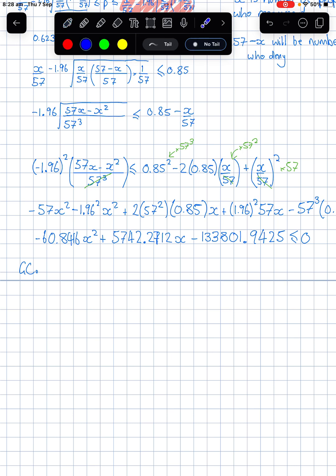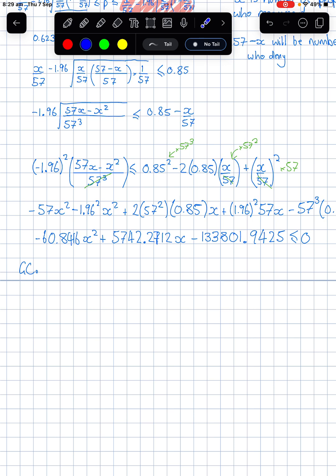So now when I put that into my graphics calculator, I get polynomial degree 2. I'm just going to put that in there, 60.8416, and it gives me values here of negative 60.8416.